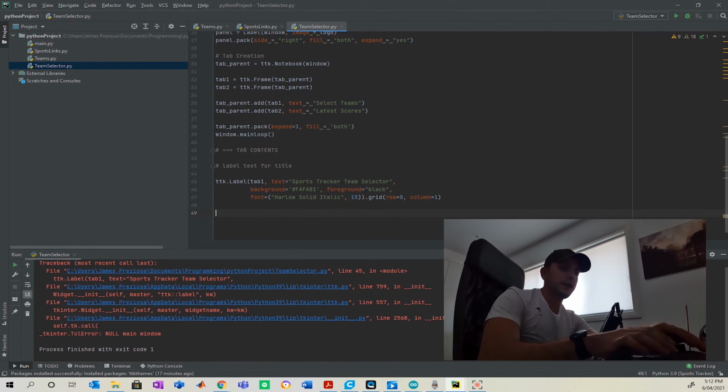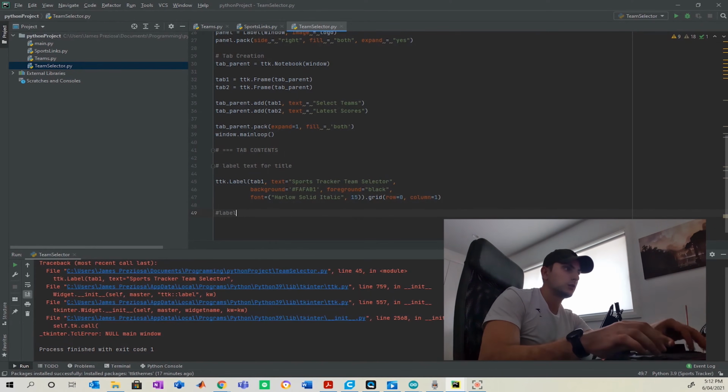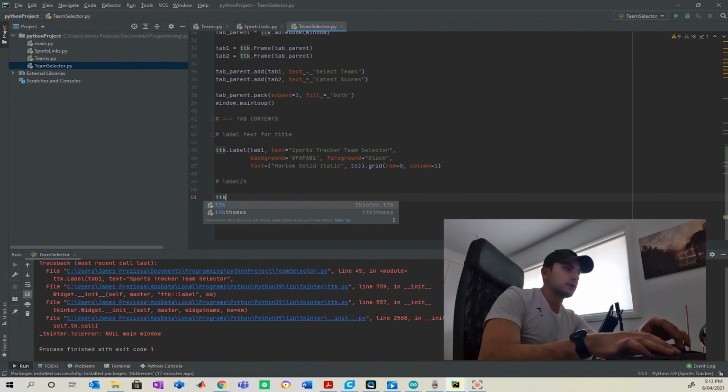Now we're going to go ahead and add in our sub labels. And our sub labels in the first tab, you guessed it, are going to be our teams.